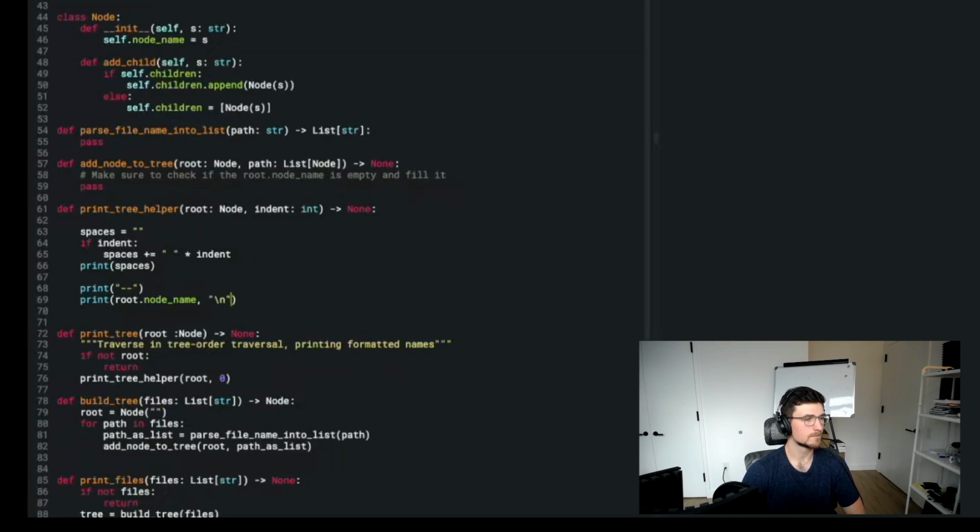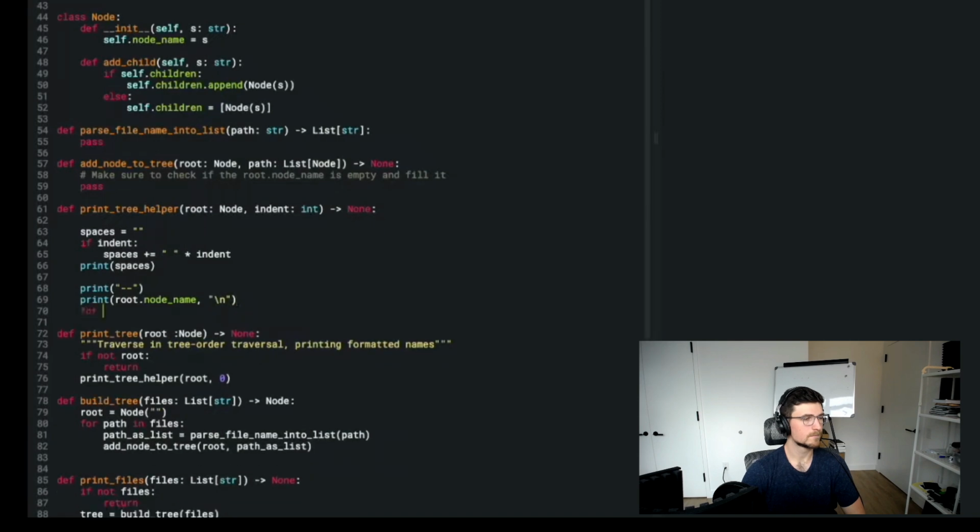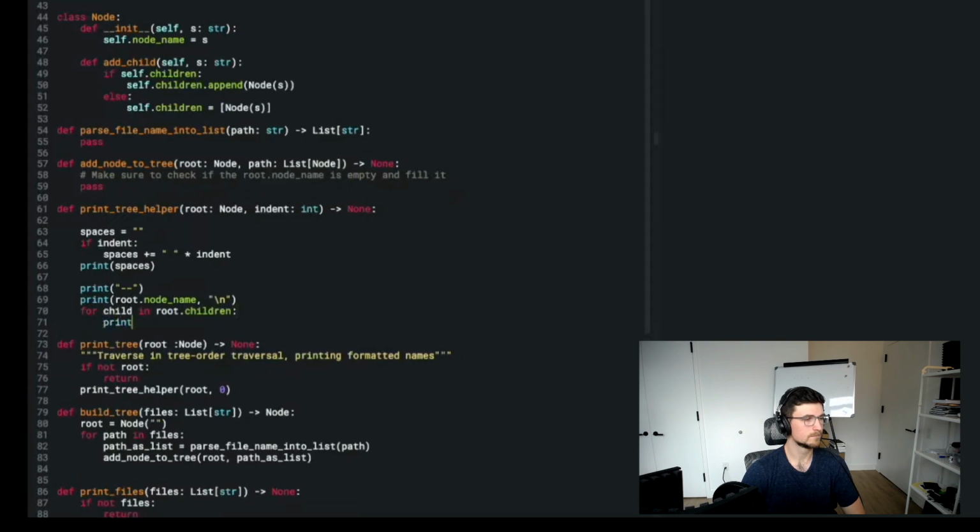And then for child in root.children, we're going to print tree helper of child, comma, indent plus 2, right? Because we want to advance 2 spaces on each line, as I understand it. So that makes sense, I think, as long as there's only one root. So we start with no spaces. If there's an indent, do that.